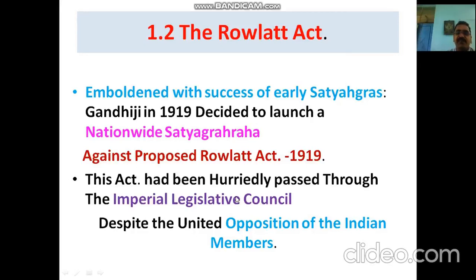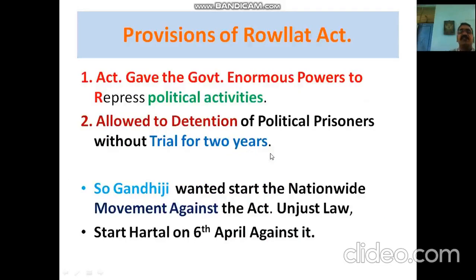And despite the united opposition of Indian members, there was a lot of opposition of Indian members. In spite of that opposition, this act was passed. And what were the provisions of the Rowlatt Act? There were two important provisions, the provisions of the Rowlatt Act.